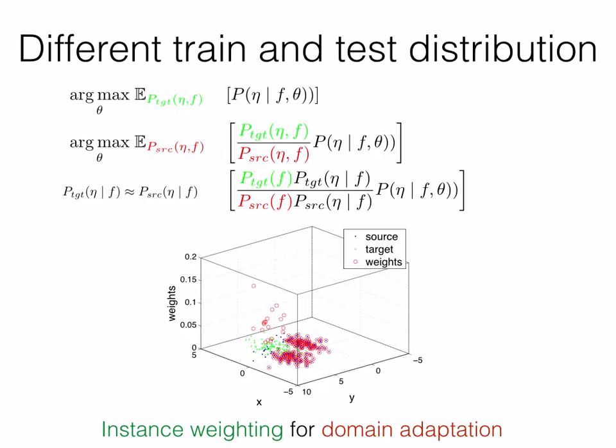The desire is to find the most likely model on the target distribution. However, in our case, the target and the source distribution do not match. This general class of problem is called domain adaptation. The approach we adopt is called instance weighting, where every element in the training database is given an importance value, which corresponds to the density ratio estimate between the target and the source at that data point. To illustrate the point, a simple 2D example is shown where logistic regression is used to weigh the training distribution. The portion where the source and target distribution overlap is given high weights, while the portion where the source distribution is far away from the target distribution is given low weight.